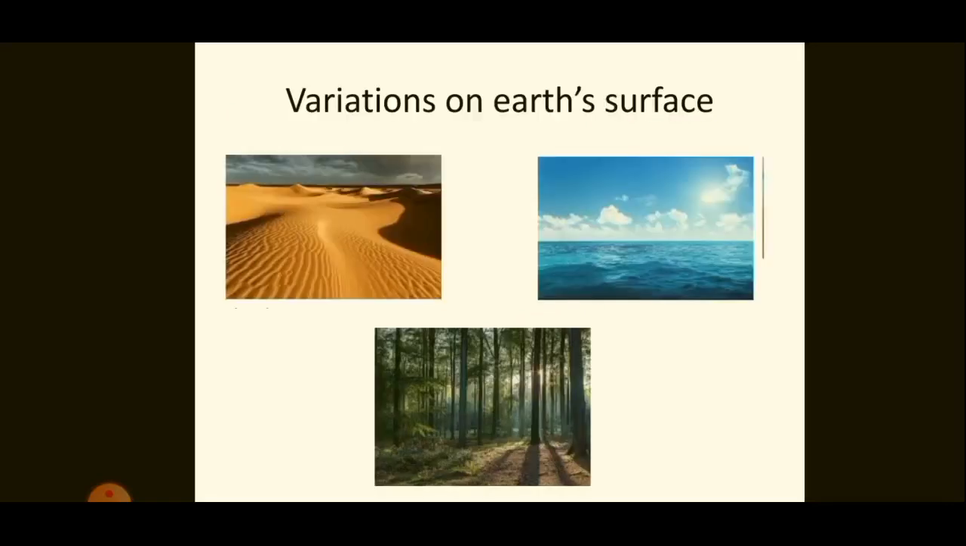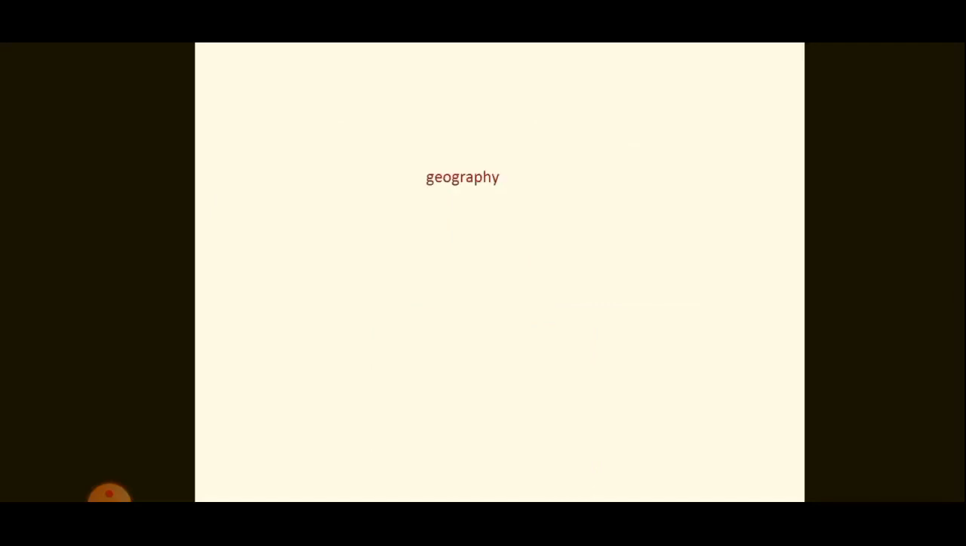If we observe the whole world, we could notice many variations over the surface of the earth. There are similarities and dissimilarities. See, in some places there are deserts, some places there are oceans, and in some places there are thick forests. So, geography studies all these things. Therefore, we can say that geography is the study of areal differentiation.